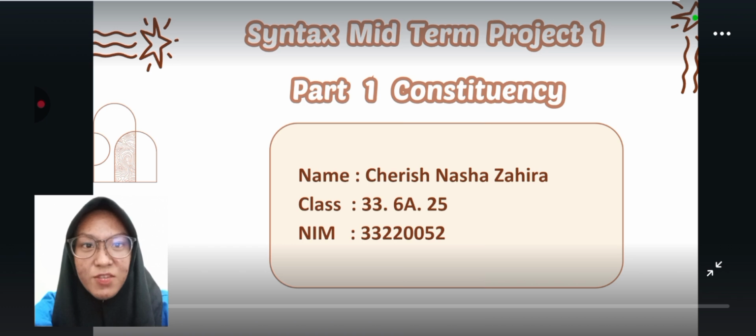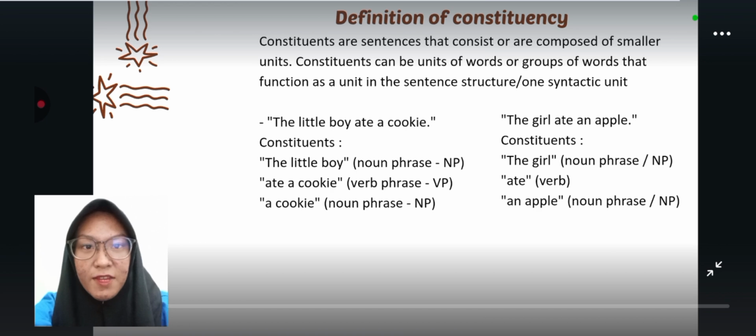This is Syntax Midterm Project 1, Part 1, Constituency. Definition of constituency. Constituents are sentences that are composed of smaller units. Constituents can be units of words or groups of words that function as one unit in the sentence structure, or one syntactic unit.